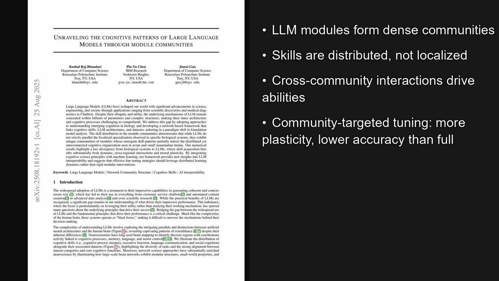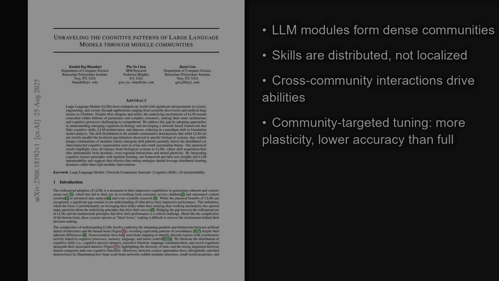The paper is titled, Unraveling the Cognitive Patterns of Large Language Models Through Module Communities, and the implications for model training are quite significant. The authors also show that community-targeted fine-tuning increases plasticity but does not beat same-size random fine-tuning, while full model updates perform best.